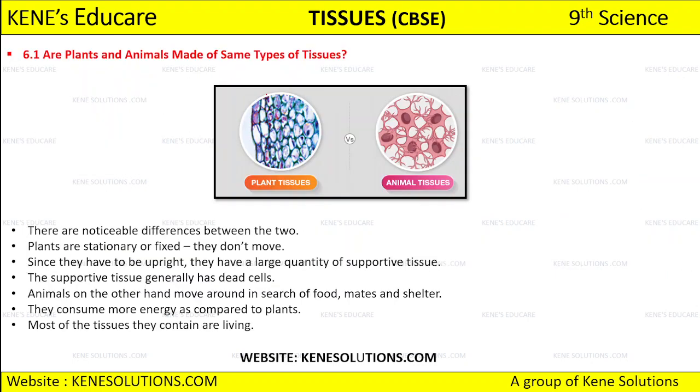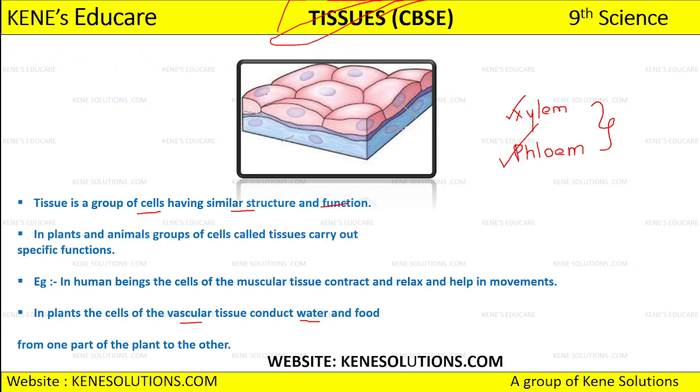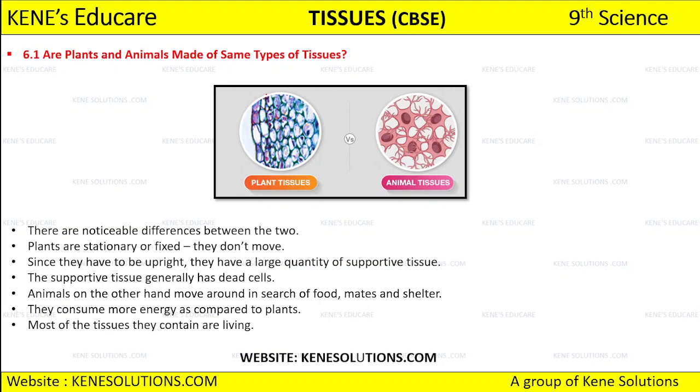So we will start with this: are the plant and animal cells made up of the same type of tissue or not? Now this is one of the questions. Since we are discussing the basic things, we will start with the exact lesson in the next part itself, but we will just see here.